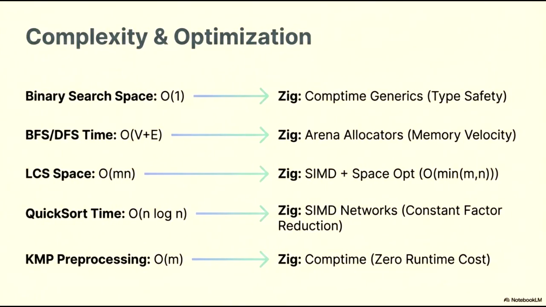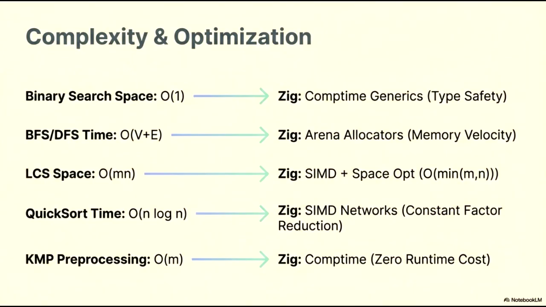When analyzing complexity and optimization, it is essential to see how modern language features can enhance classic algorithmic performance. Starting with binary search, which maintains a constant O(1) space complexity, Zig utilizes Comptime Generics to provide robust type safety without introducing runtime overhead.